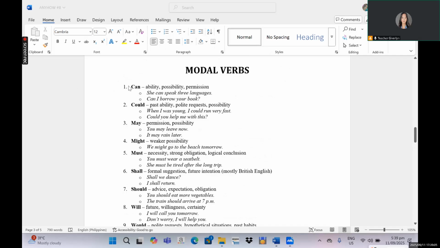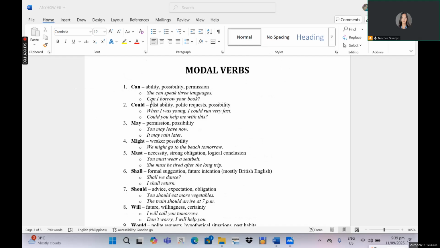First, let us talk about the word can. When we talk about the word can, it shows the ability, possibility, or permission. When we say ability, that means the person has the ability. He or she can do it. For example, she can speak 3 languages. The word can is being used here, and that means she has the ability to speak 3 languages.